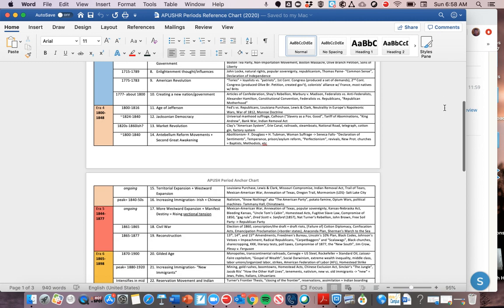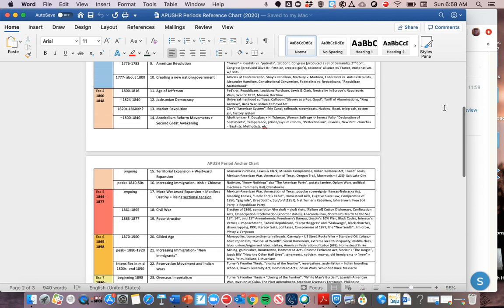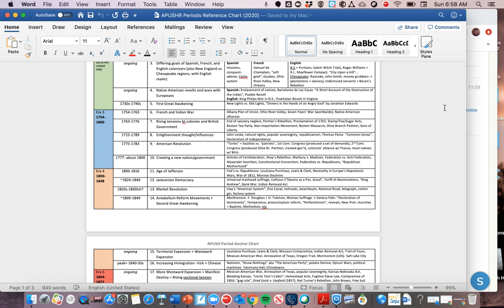So I encourage you to print out these along with the rubric and the checklist on test day. Have them by you so you can access them easily, and then you can use them as resources while you're typing up your response for the test on Friday.